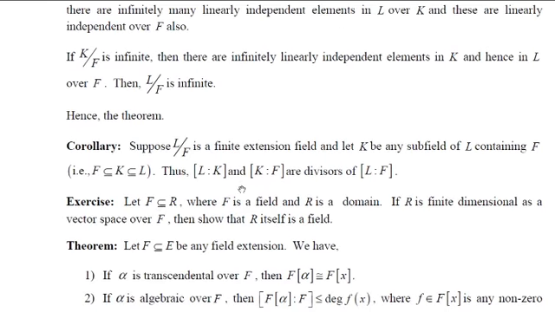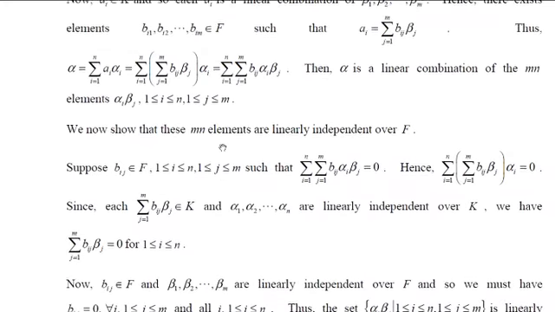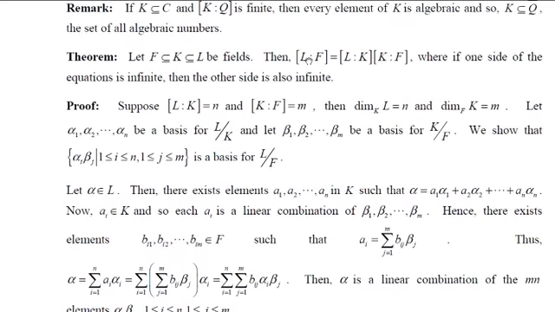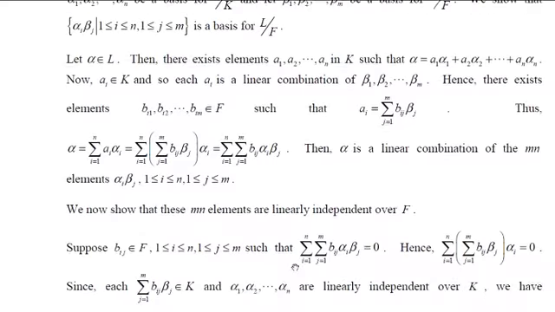Now, corollary. Suppose L over F is a finite extension field and K is any subfield of L containing F. Then we have to show that the dimensions of L over K and K over F are divisors of the dimension of L over F. Already by the above result, we have the dimension of L over F is the dimension of L over K times the dimension of K over F. And this is of the form A equal to B times C, which implies B divides A as well as C divides A. So this completes the proof.